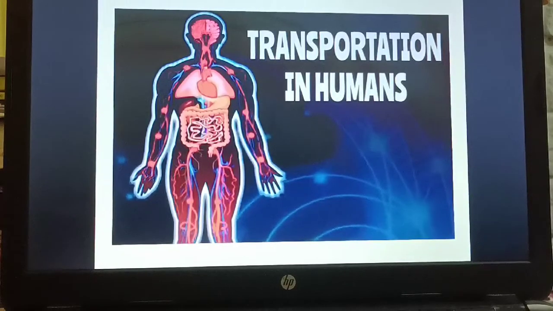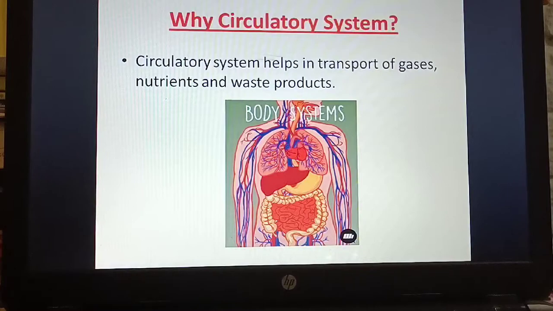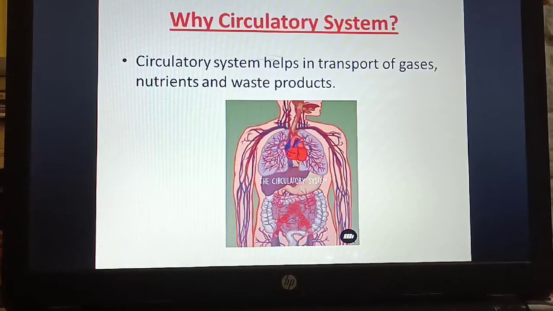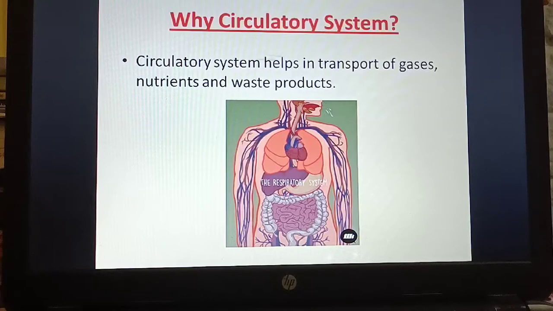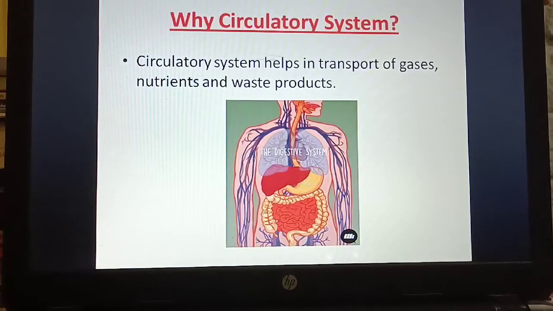Now if you see, blood is like a small child. How a small child runs around at home, like that blood is like a small child which runs all over the body. So why circulatory system? Circulatory system helps in transport of gases, nutrients and waste products. Why do we need the circulatory system? In order to transport gases, nutrients and waste products.